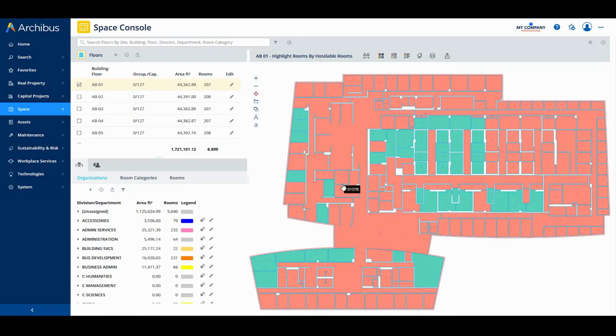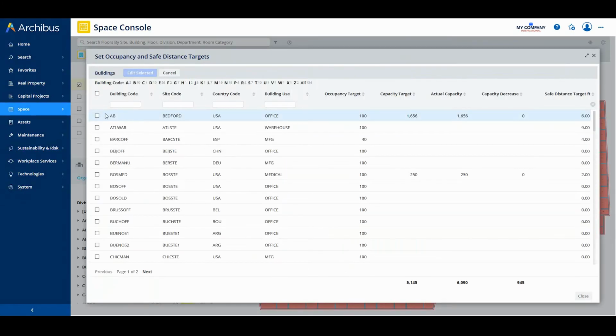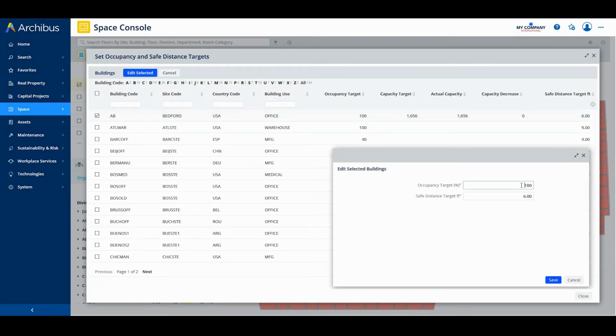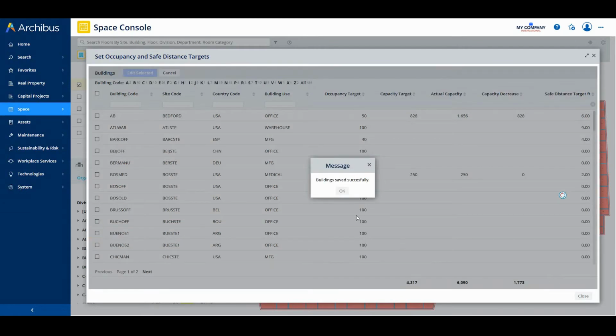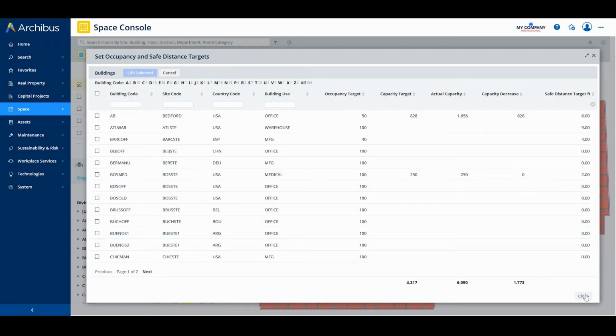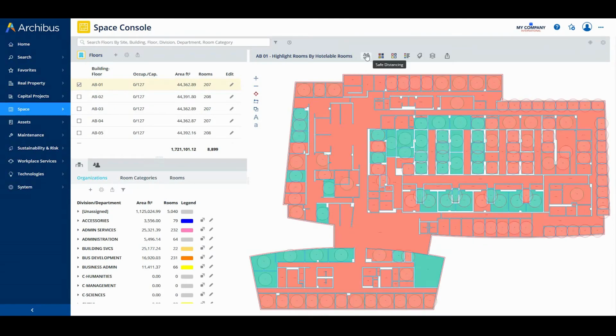As a facility manager, I want to limit bookings on any floor to the reduced capacity targets that I've set, so that I keep employees safe while they return to work. I can set occupancy targets using the Space Console to limit bookings on any floor to my reduced capacity targets. Once the capacity target has been reached, hotel rooms are no longer available.